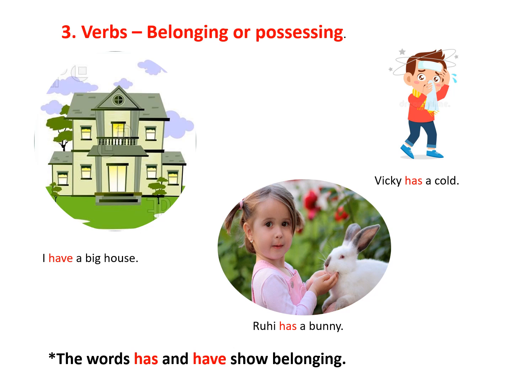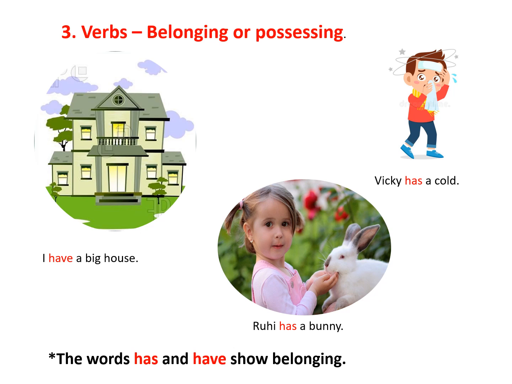Let us move ahead. Verbs which show belonging or possessing. Now, the words which are verbs, they also show us belonging. That means whom the thing belongs to, or possessing. That means who possesses that thing. Like in the first picture, I have a big house. So the word have over here shows that this house belongs to me. Okay, I am the owner of this big house. So the word have shows us that.